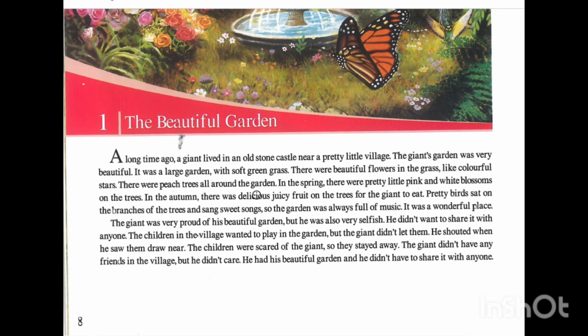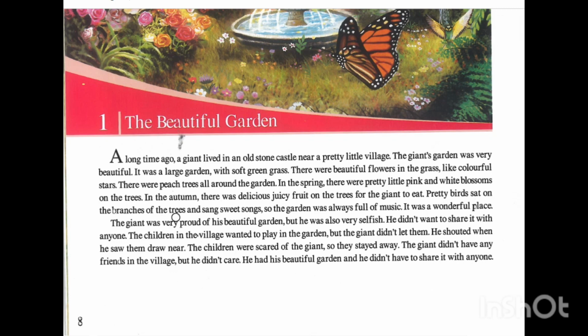All around the garden. In the spring, there were pretty, means beautiful, little, small pink and white blossoms. What is the meaning of blossoms? Blossoms are the flowers that appear on the tree before the fruit. So white blossoms on the trees. In the autumn there was delicious, lovely, juicy fruit on the trees for the giant to eat. Pretty, beautiful birds sat on the branches of the trees.